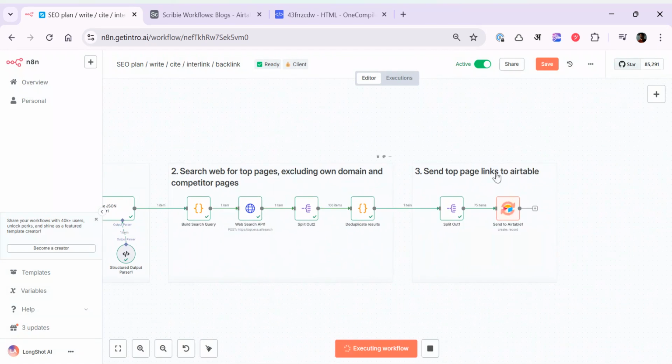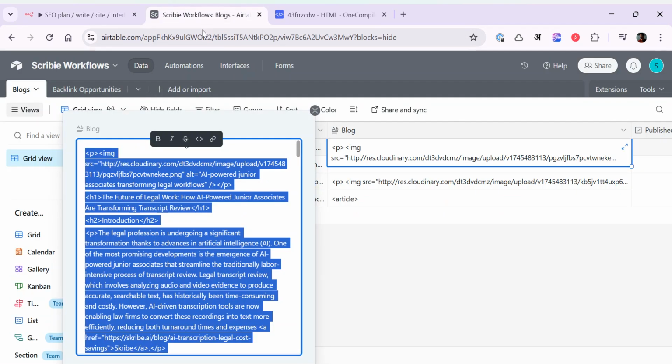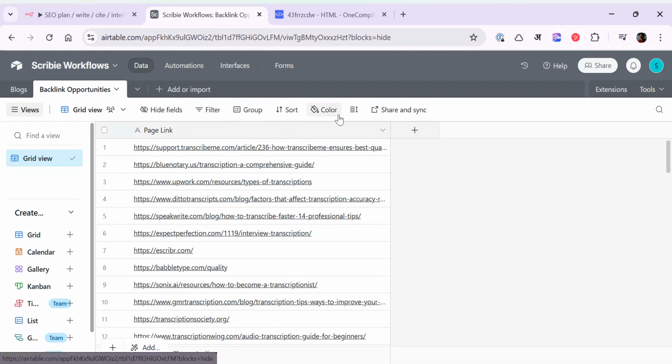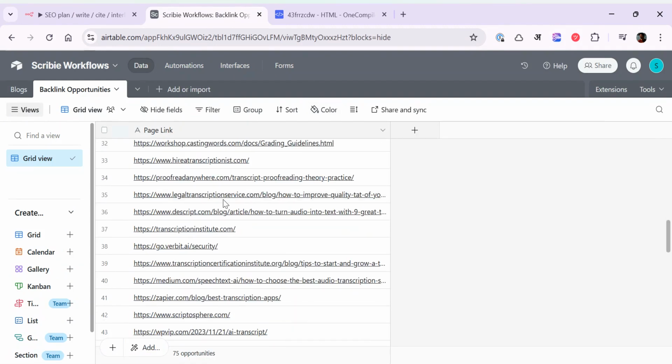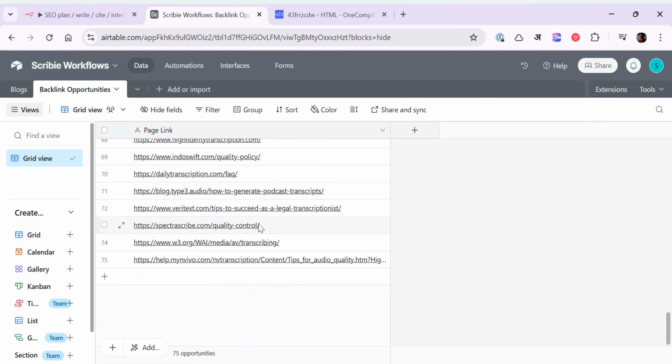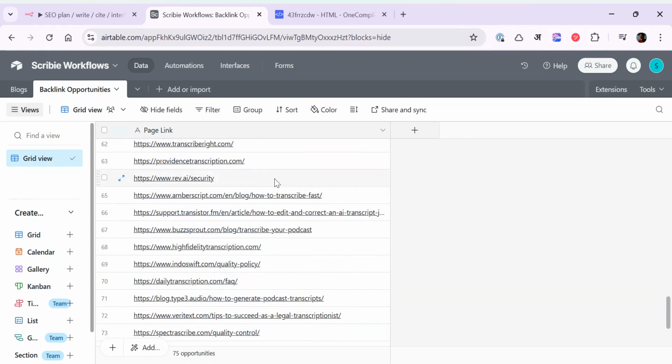And this is a pretty fast workflow. It has quickly moved to the last step. Now it is pushing to Airtable. So voila, done. If we go here to the backlink opportunity section, we can see that there are so many opportunities it has figured out, almost 75 opportunities, which can be a great place, because they might have covered content relevant to asr.com in this case. And if you end up reaching out to them, you can end up getting a high quality backlink.